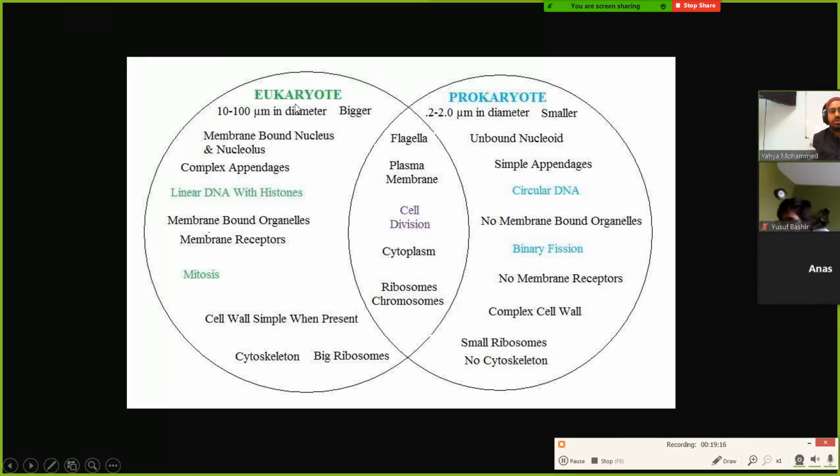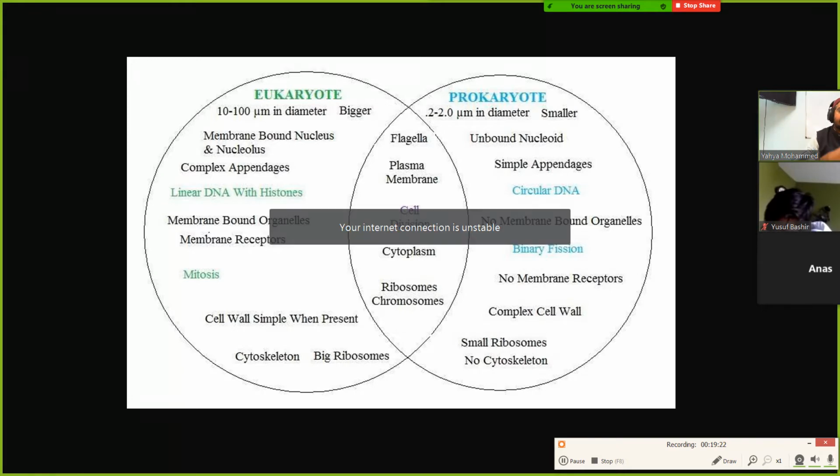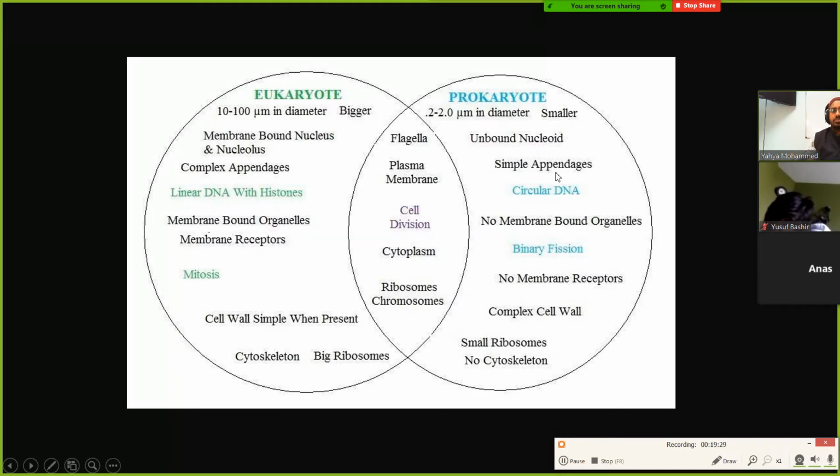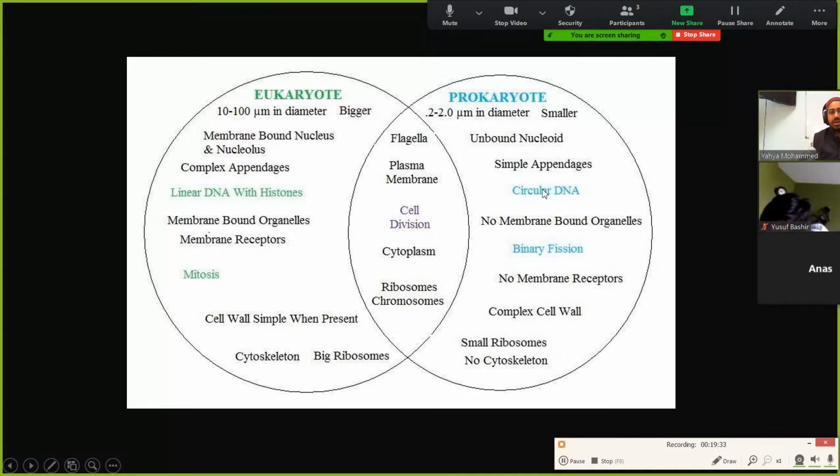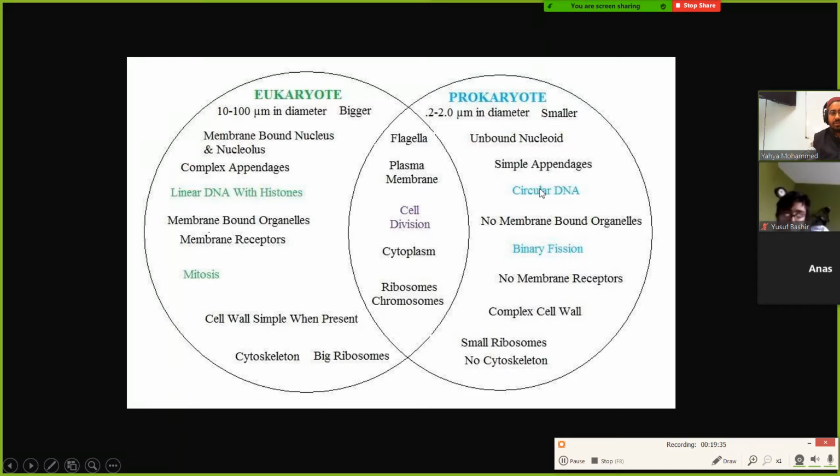In eukaryotes, the DNA is also much more complex. The DNA is bound up with all kinds of proteins that help to compact it. In a prokaryotic cell, the DNA is just a circular kind of thing. There are other differences like that, but those are the main differences between eukaryotes and prokaryotes.